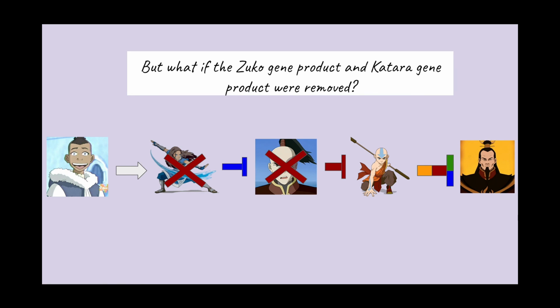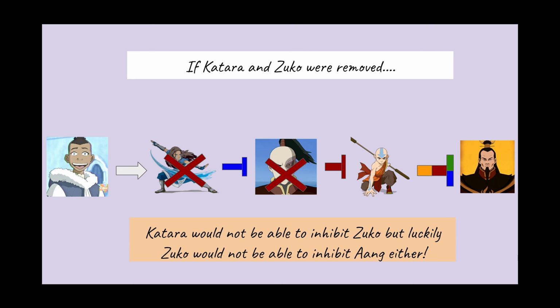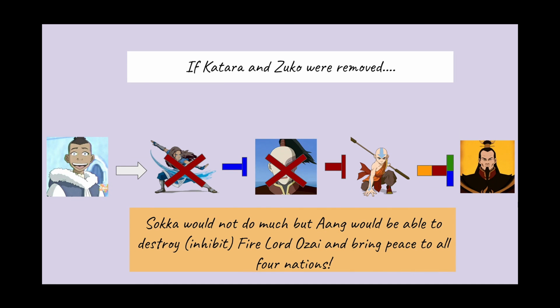But what would happen if the Zuko gene product and the Katara gene product were both removed instead? If both Katara and Zuko were removed, Katara wouldn't be able to inhibit Zuko with her waterbending. But luckily, Zuko wouldn't be there either to inhibit Aang with his firebending. Sokka wouldn't do much, but Aang would be able to destroy Fire Lord Ozai using all four elements and bring peace and harmony to all four nations once again.